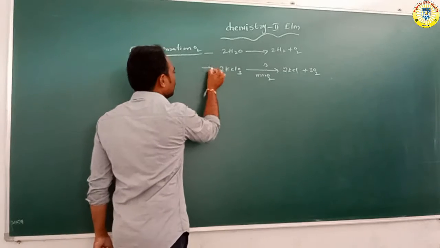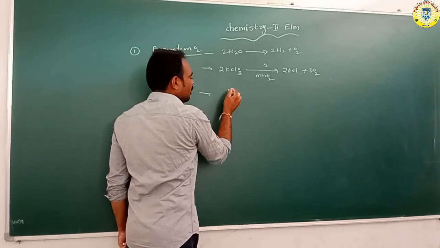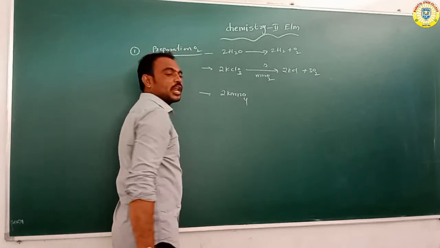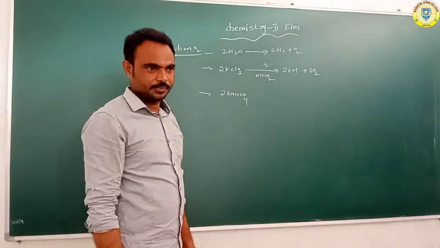Next, suppose we have taken KMnO4, potassium permanganate.